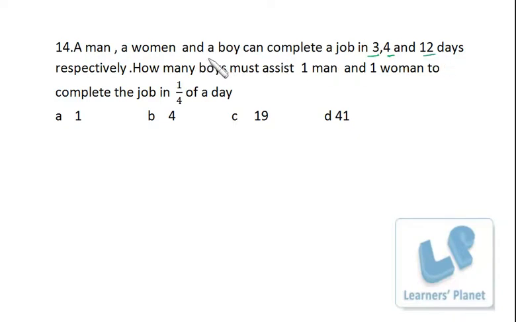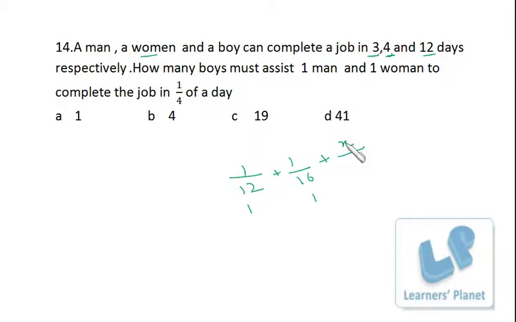So in one day the man can do 1/3 of the work. So in 1/4 of the day a man can do 1/12 of the work. A woman can complete the work in 4 days. So in one day the woman can complete 1/4 of the work, and in 1/4 of the day she can do 1/16 of the work. So this work is done by one man and one woman. The remaining work has to be done by boys, right?